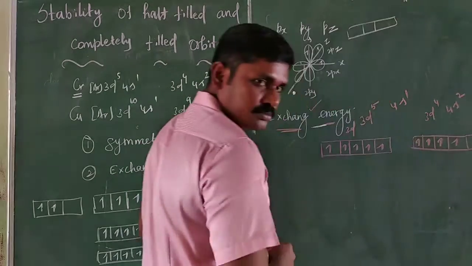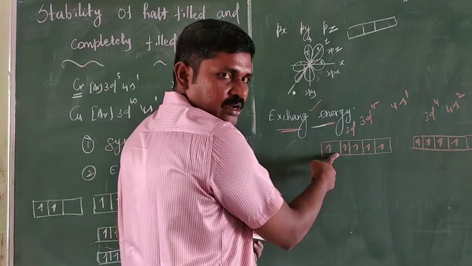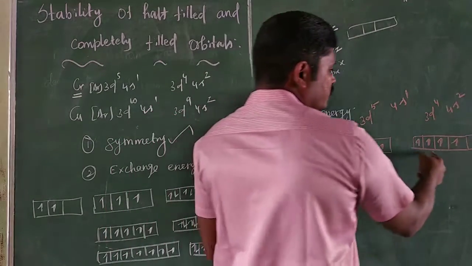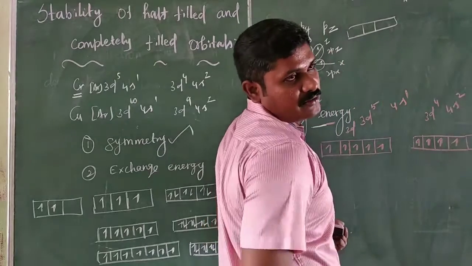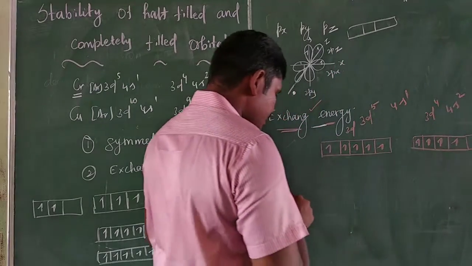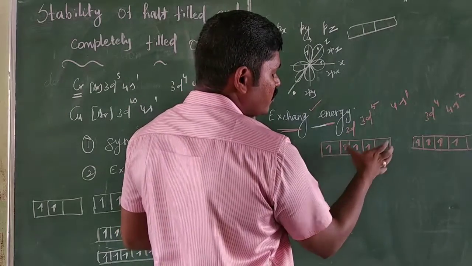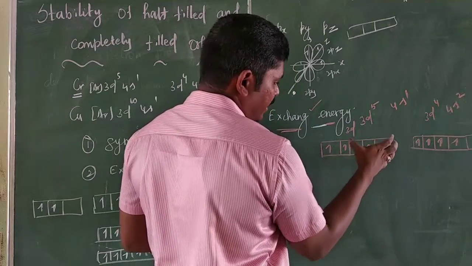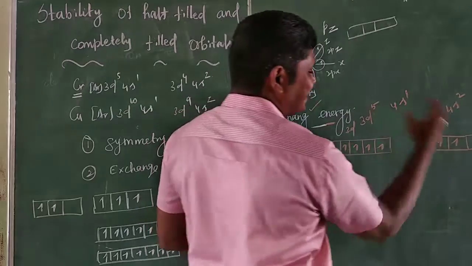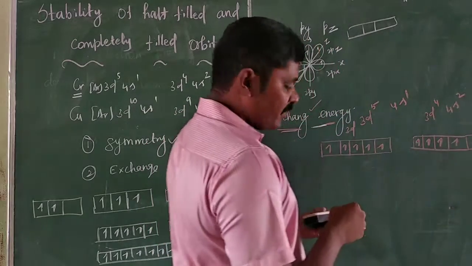Half-filled orbitals have a symmetrical distribution, while partially filled orbitals are unsymmetrical. More exchanges are possible in half-filled orbitals and fewer in partially filled orbitals.